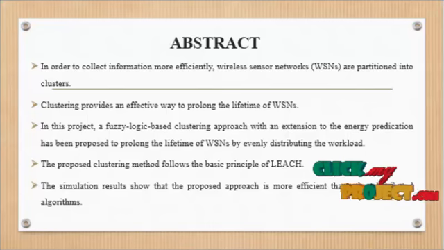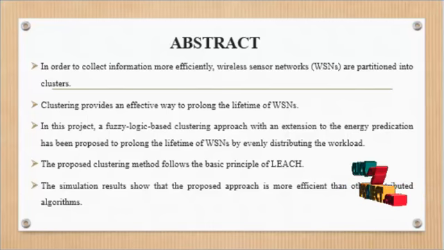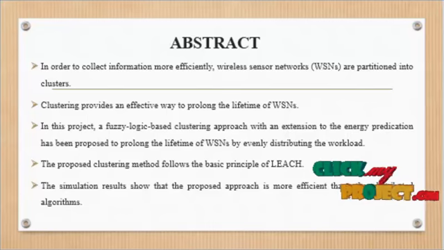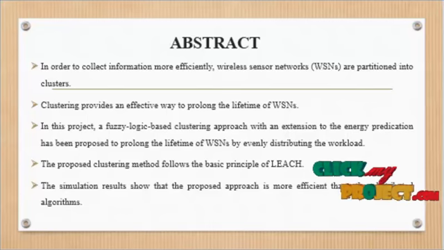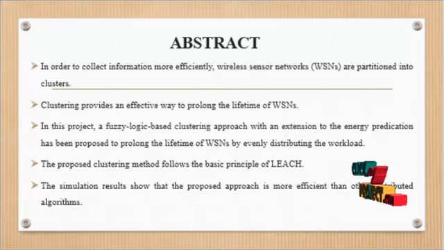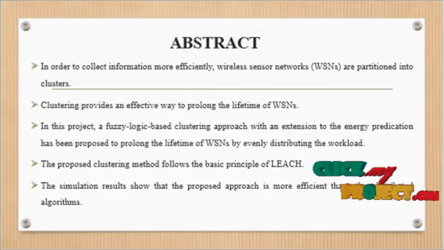It is impractical and sometimes impossible to replace the battery and maintain a longer network lifetime. So there is a limitation on the lifetime of battery power, and energy conservation is a challenging issue. Appropriate cluster head election is one of the issues which can reduce energy consumption.